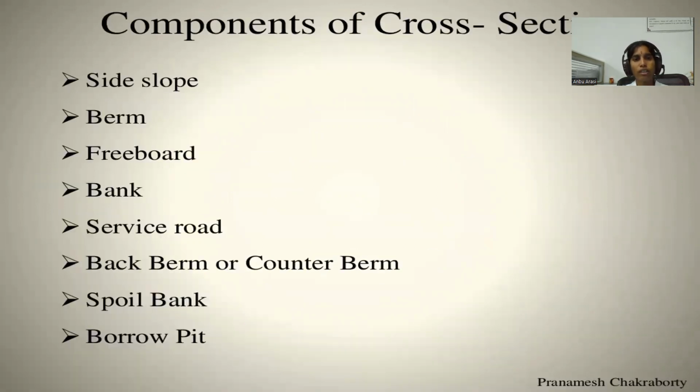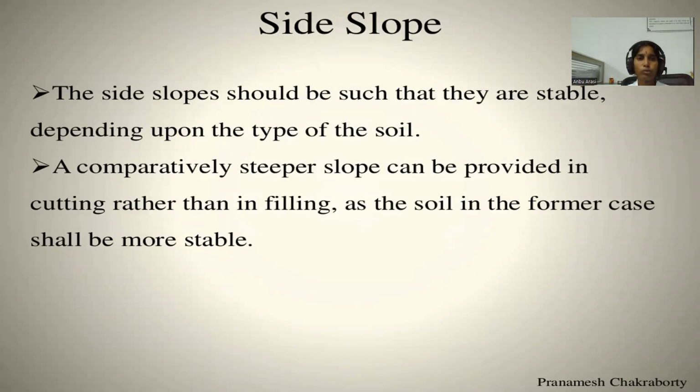Components of cross section: side slope, berm, freeboard, bank, service road, back berm or counter berm, spoil bank, borrow pit.